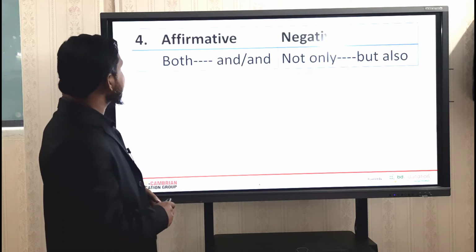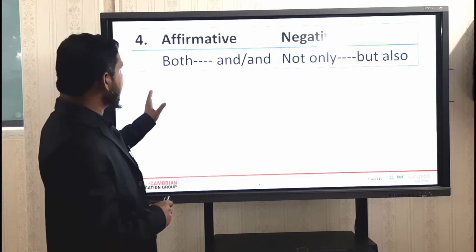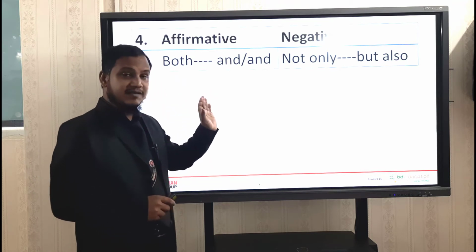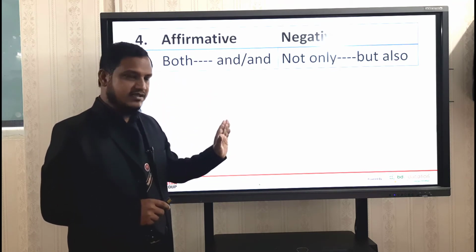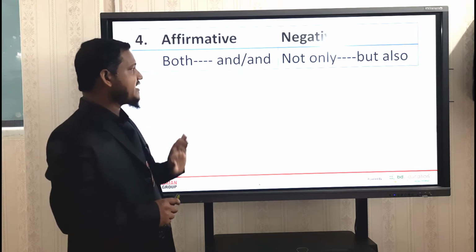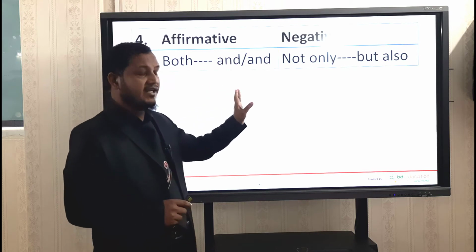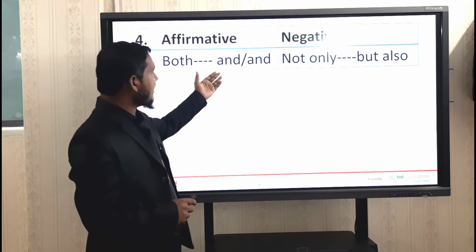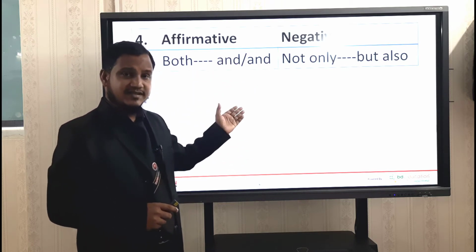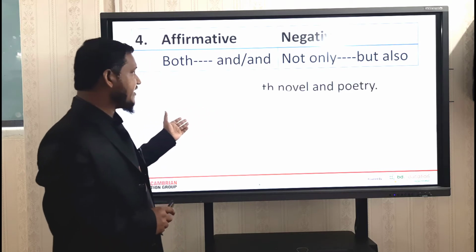Dear students, this is rule number 4, and you will find both ... and, or simply and, in an affirmative sentence. To change this kind of sentence, just write not only instead of both in the negative sentence, and instead of and, you will write but also. Let's have a sentence here, and you will get it very easily.